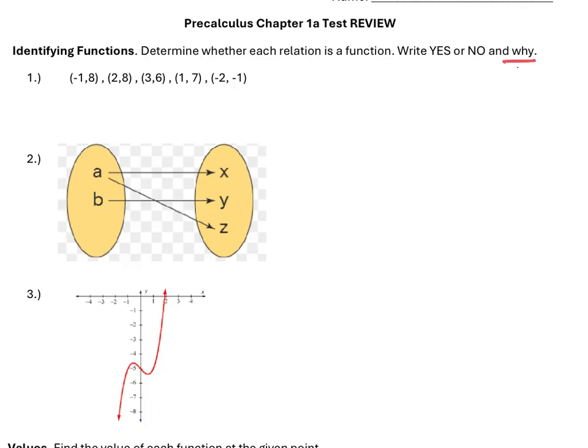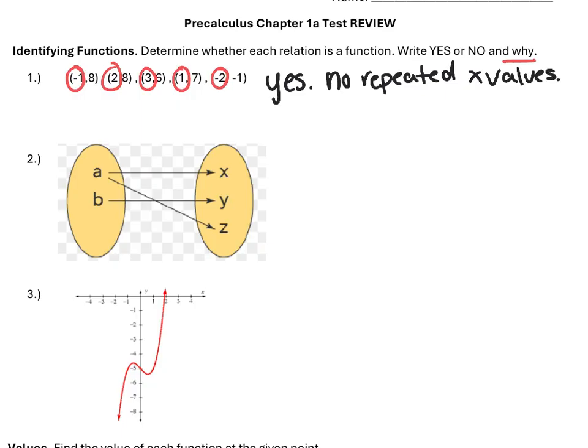So first we have this mapping diagram. First, we have the ordered pairs. So we're going to look at the x inputs, and we have no repeats, meaning that this is a function. So yes, because there are no repeated x values.